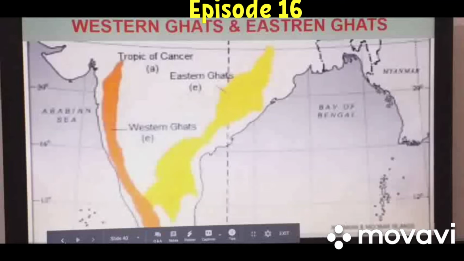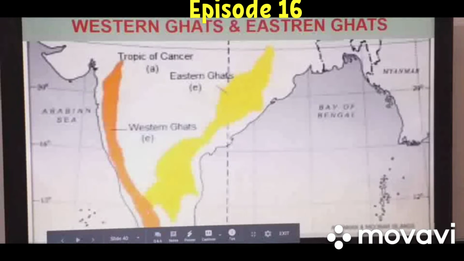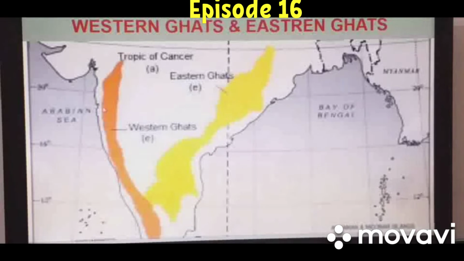Now look over here on the map. First of all, the Western Ghats lie between the Arabian Sea and the peninsula. They lie towards the west side, bounded by the western coastal plain. Here you can see they are bounded by the western coastal plain. They extend from river Tapi in the north to Kanyakumari in the south, the tip of the country. The average width is 50 to 80 kilometers.